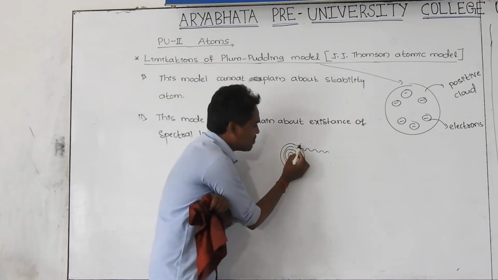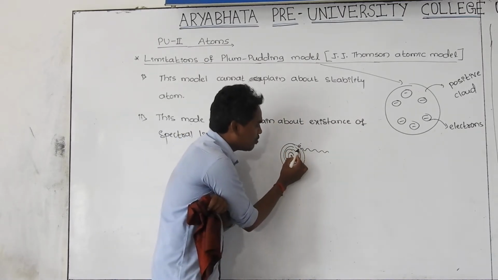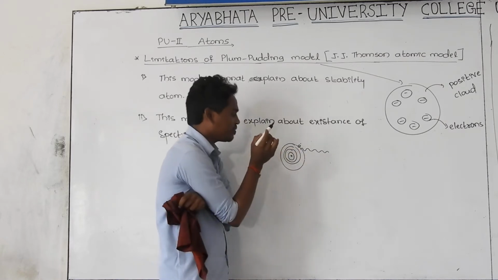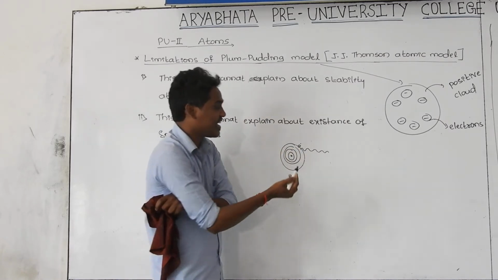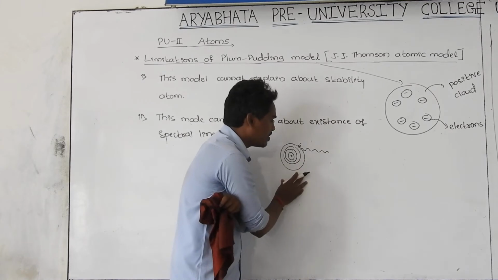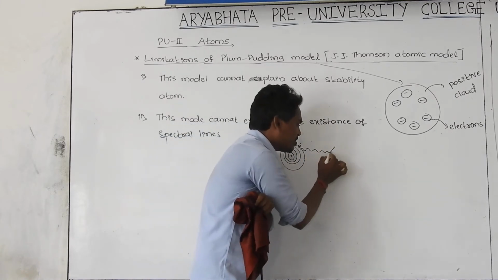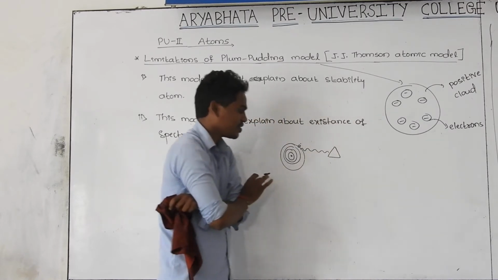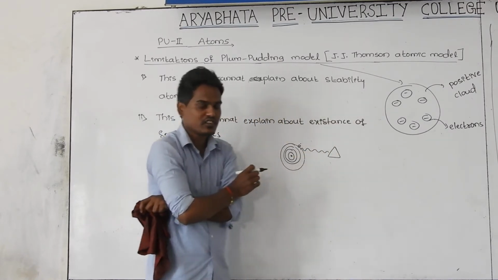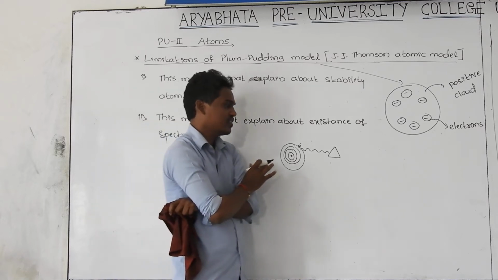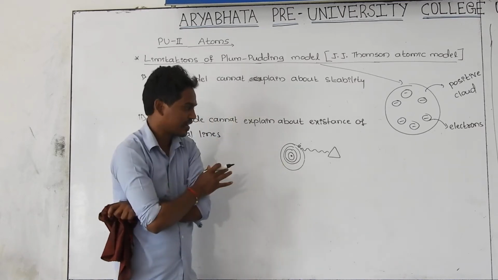Whenever the electron is jumping from a higher energy level to a lower energy level, or coming from a higher state to a lower state, then it is releasing excess energy in the form of light. And if you study the spectrum of this light, just imagine you are keeping a prism here. What is a prism? It is an optical device used to split white light. As you know very well, each and every light has its own spectrum.